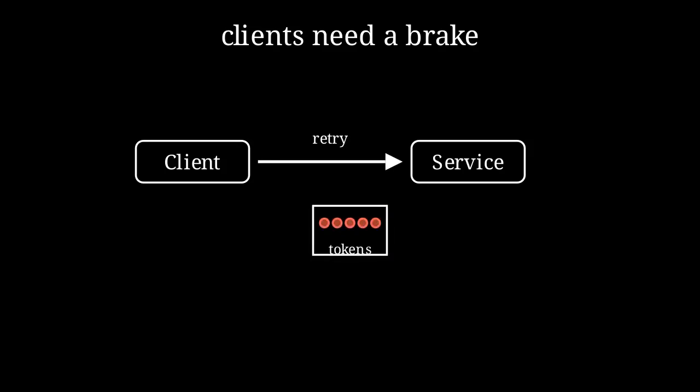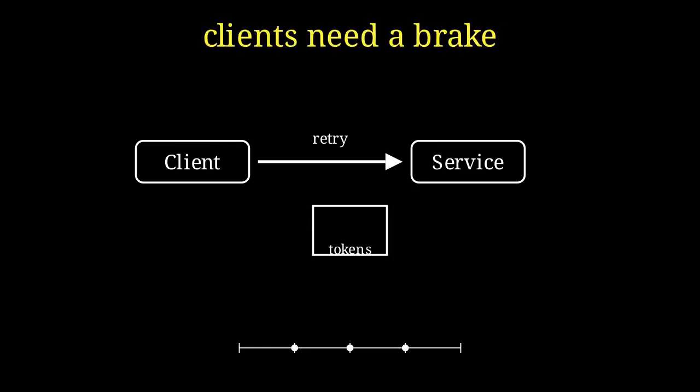The post is also careful about retry limits. Infinite retries are obviously dangerous, but even generous retries can keep pressure high after the original problem is gone. One practical pattern is local throttling with a token bucket. Retries are allowed while tokens exist. When the bucket is empty, retries continue only at a controlled fixed rate. The important idea is not the exact data structure. The important idea is that clients need a break.